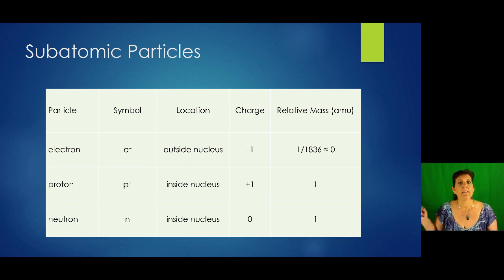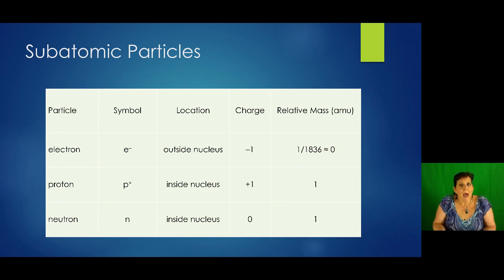Protons are a lowercase p+. They are inside the nucleus. They have a +1 charge. Neutrons are a lowercase n. They are neutral, no charge. So 0 charge. They are also inside the nucleus with the protons.